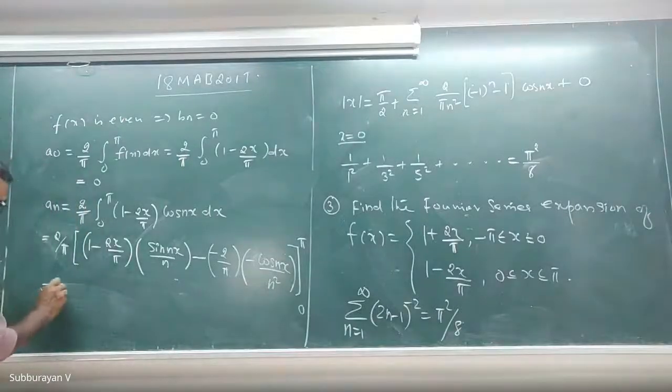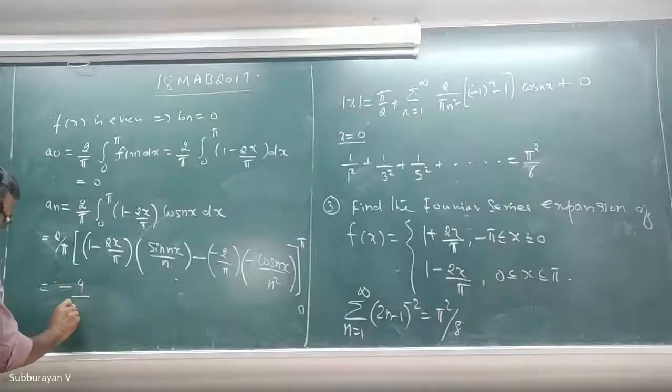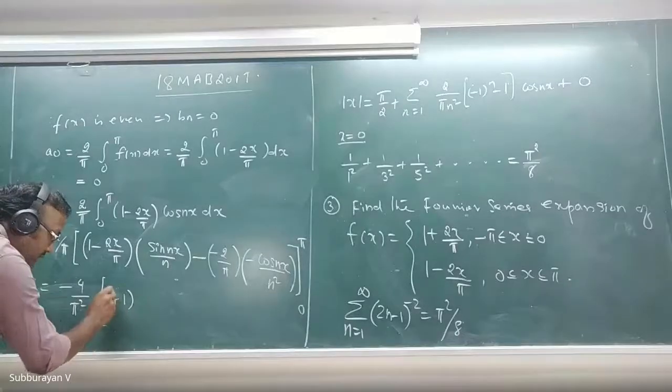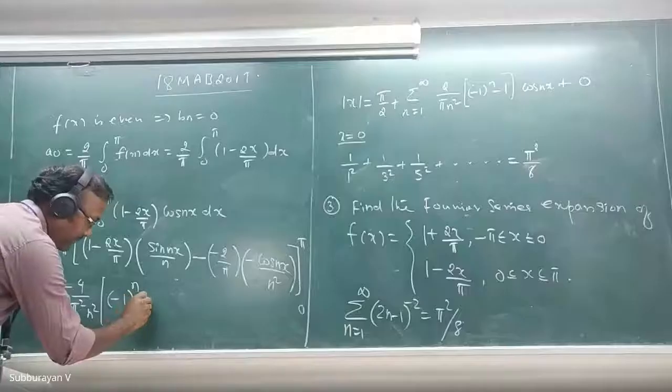So this is equal to minus 4 by pi square n square into minus 1 raised to n, into minus 1, again minus 1, plus.